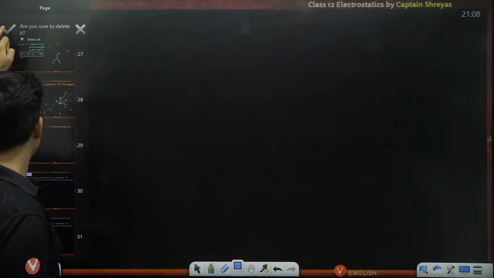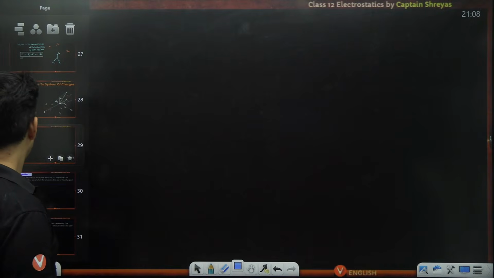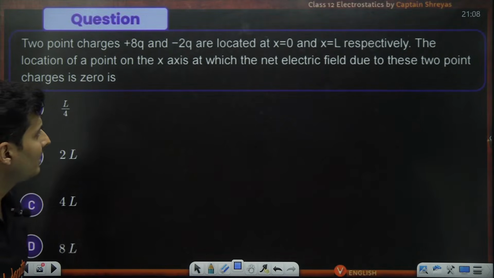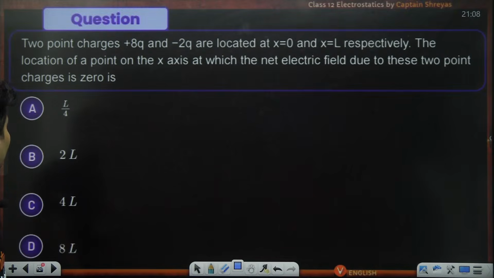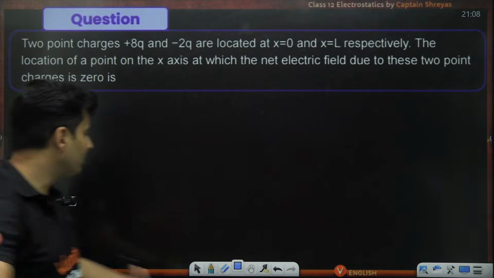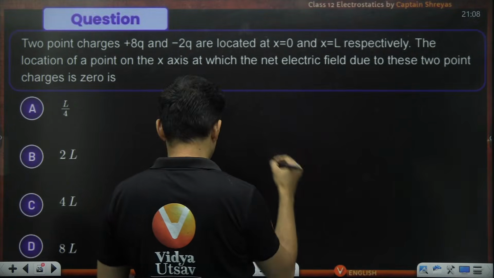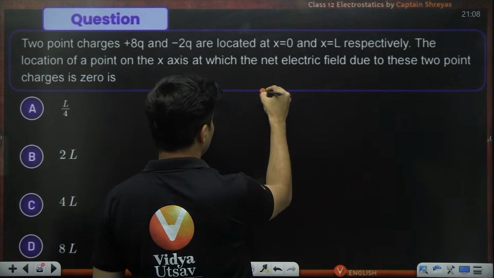All right, so let's take up an example. Okay, like this over here. This is a very common example. Two charges are placed at 0 and L respectively. Find a point on the x-axis where the net field due to both of them will be 0. There will be a point where the net field will be 0 due to both of them. So let's see what those charges are. This is one very common kind of question which is asked in JEE.